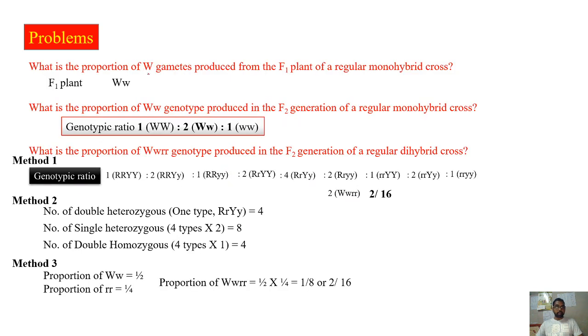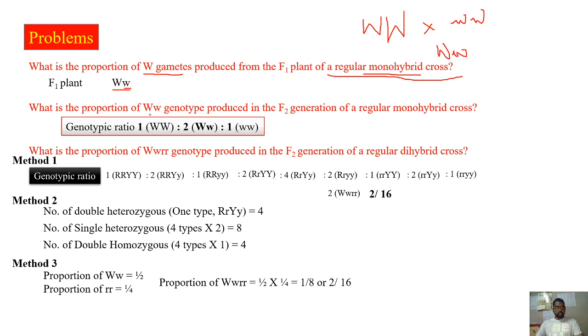What is the proportion of capital W gametes produced from F1 plant of a regular monohybrid cross? As this is a regular monohybrid cross, I can take directly pure breeding plants, that is capital W, small w. What the phenotype is doesn't matter, because the question is not about that. It is about only what proportion of capital W gametes will be produced. So the F1 will be capital W, small w, as it is a regular monohybrid cross. So the proportion means 50%. From this, capital W will be 50%, and small w will be 50%.